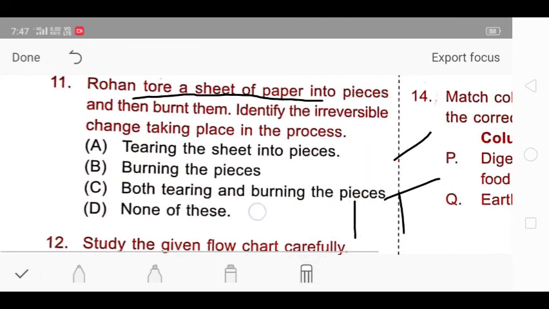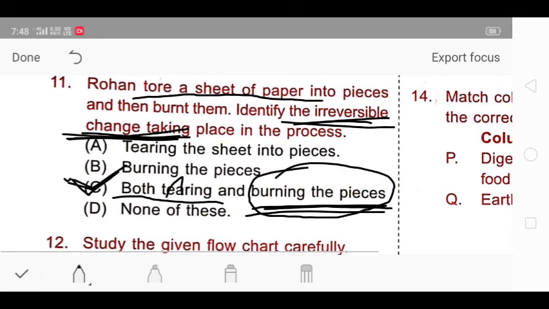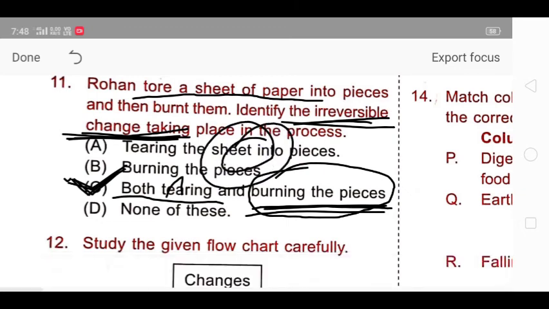So according to this, both tearing and burning pieces are irreversible changes. They have asked about the irreversible change, and both tearing and burning of the pieces are irreversible changes, as in tearing it cannot be joined again, and in burning the ash would be formed and ash cannot be converted back into paper. So option C is correct.